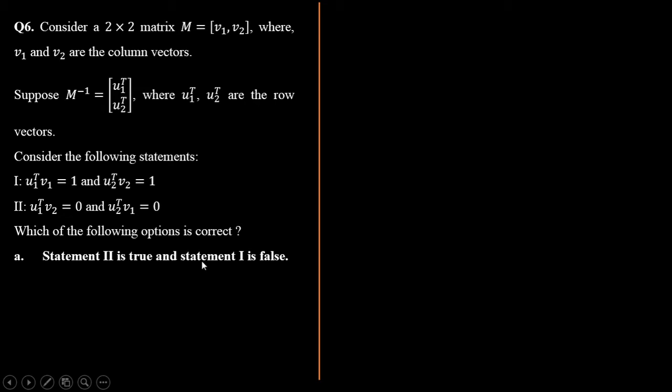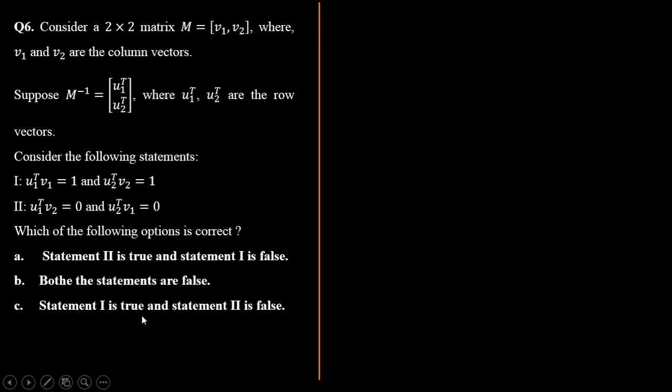Statement 2 is true and statement 1 is false. Both the statements are false. Statement 1 is true and statement 2 is false. And the last one is both the statements are true.